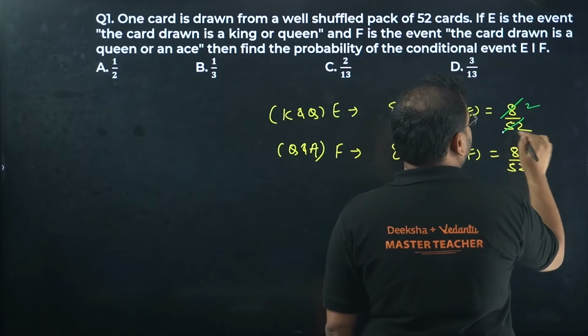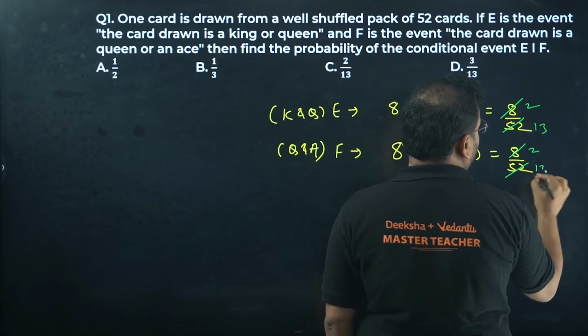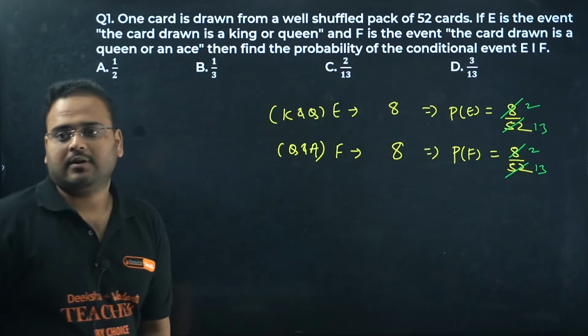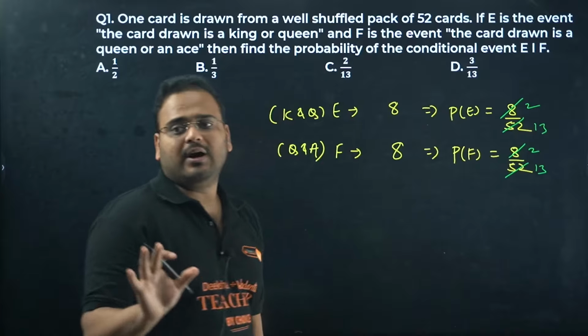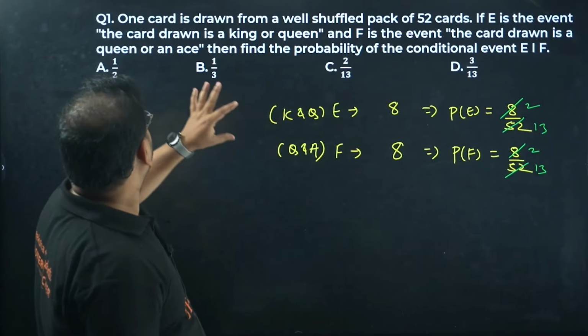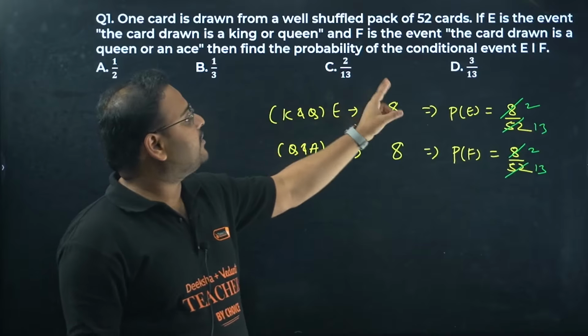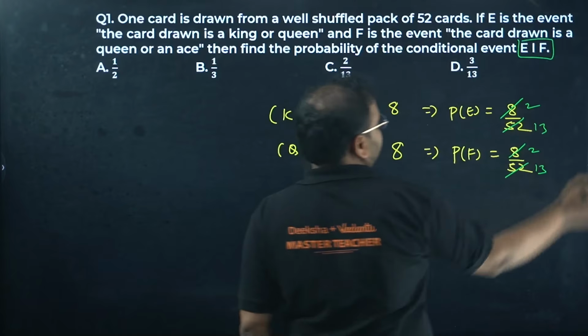4 2s are 8, 4 13s are 52. Correct? Okay, sir. This is 2 by 13, 2 by 13. Both of these are 2 by 13. Makes sense. Now, they're saying to find the probability, the conditional event of E and F. We have to find the value of E given F.